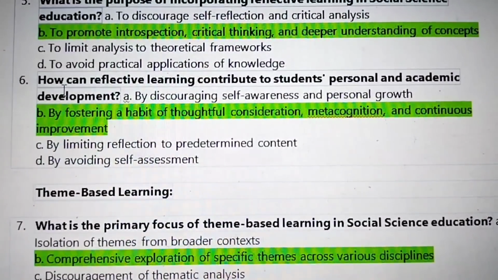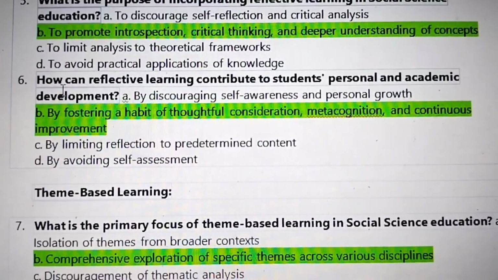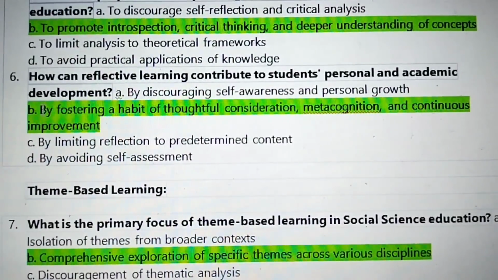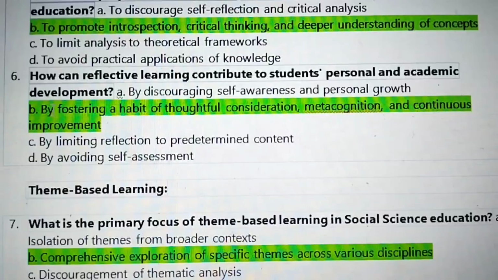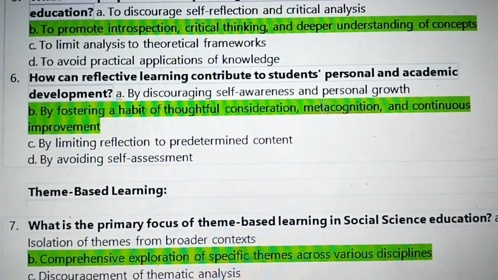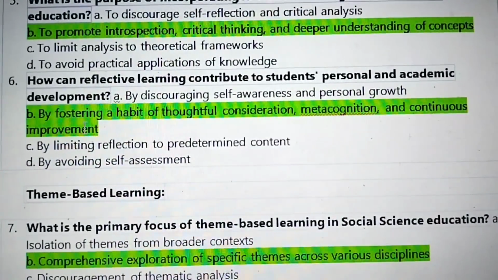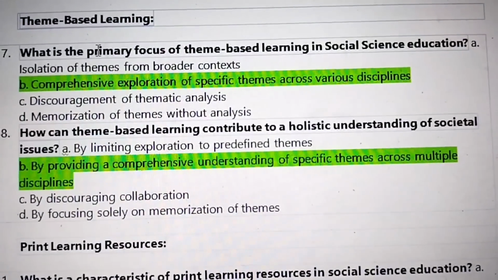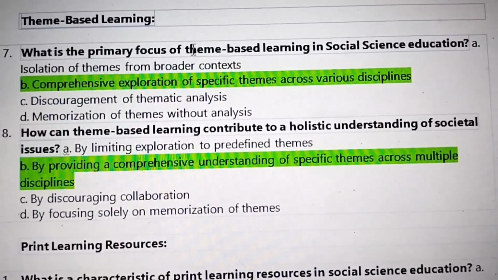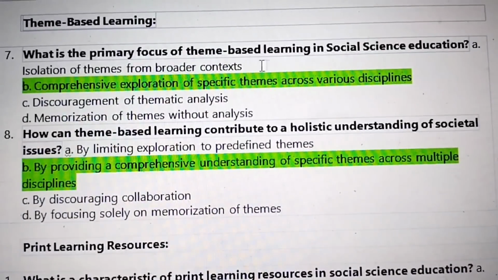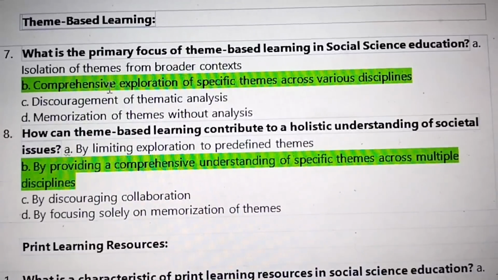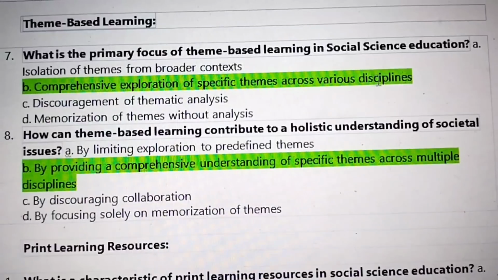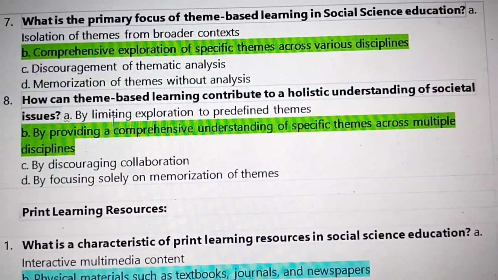6. How can reflective learning contribute to students' personal and academic development? By fostering a habit of thoughtful consideration, metacognition, and continuous improvement. Next, theme-based learning. What is the primary focus of theme-based learning in social science education? Comprehensive exploration of specific themes across various disciplines.